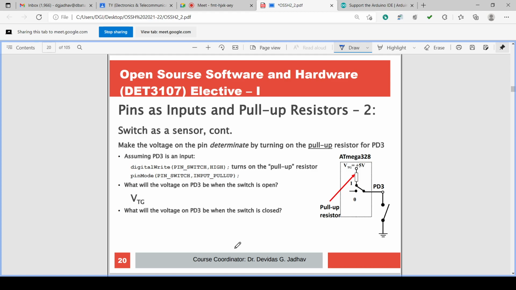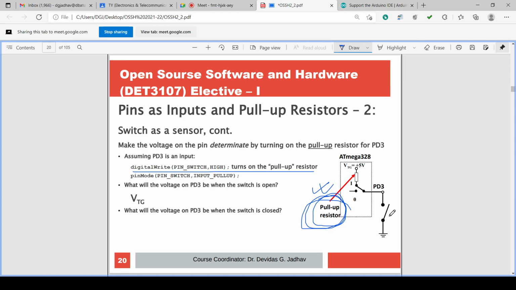And for plus 5 volt, a resistor can be connected internally, and that resistor will give connectivity to the pin through 5 volt. It is called a pull-up resistor. Okay, what is a pull-up resistor? We already discussed it in the previous lectures, and we will check it whenever we go for programming.